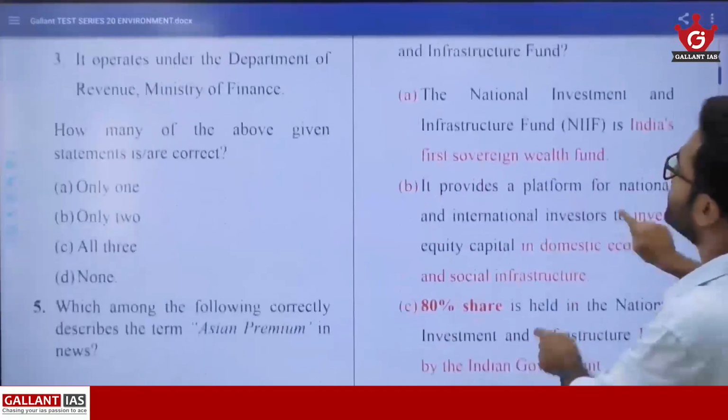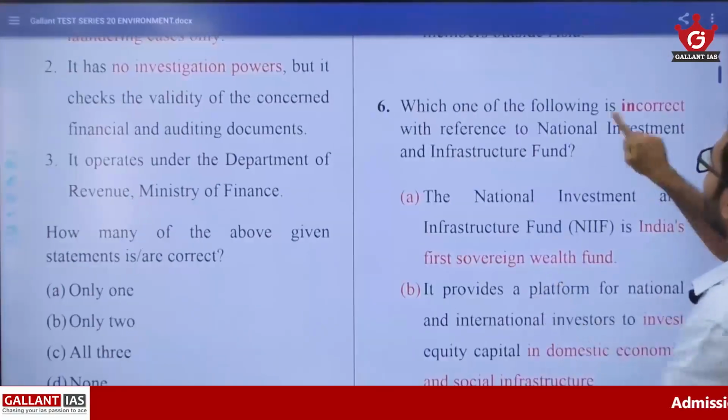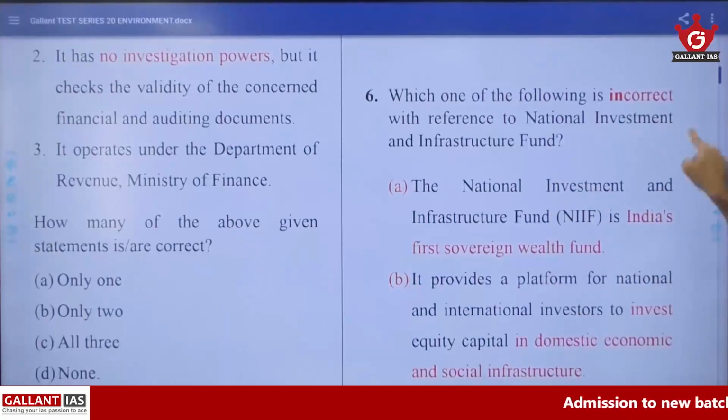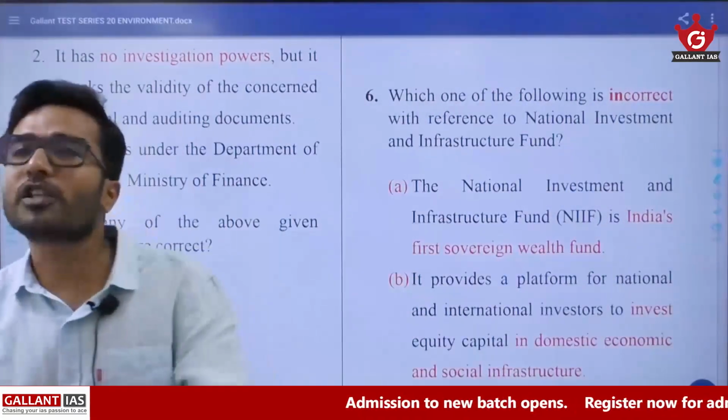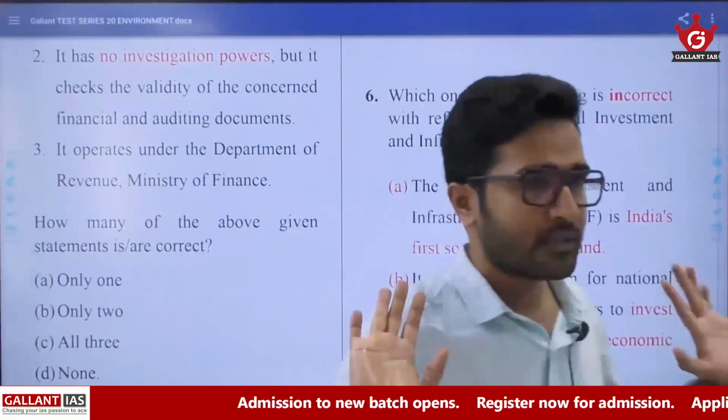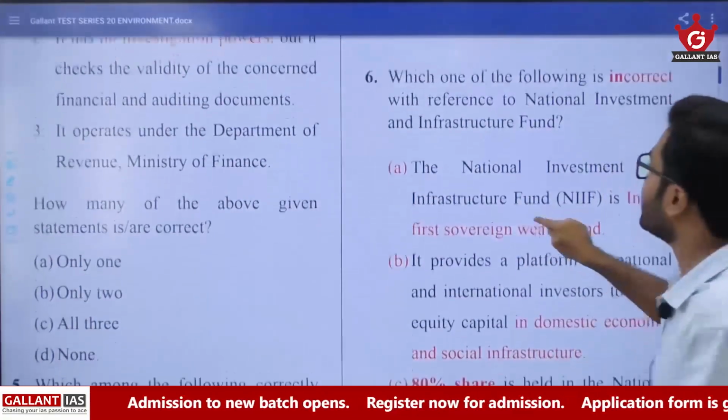Then, sixth question. Again, which is incorrect, they are asking about National Investment and Infrastructure Fund. Again, they are collecting some money, they want to spend in some infrastructure. This is the key idea from the question word itself. Read the first statement.